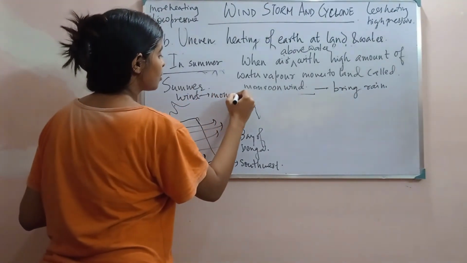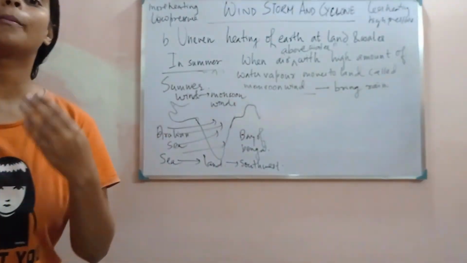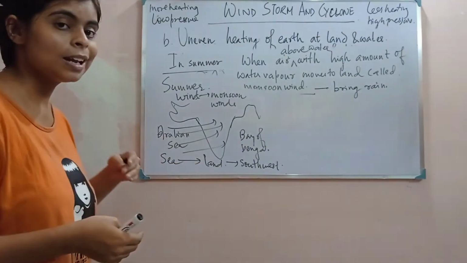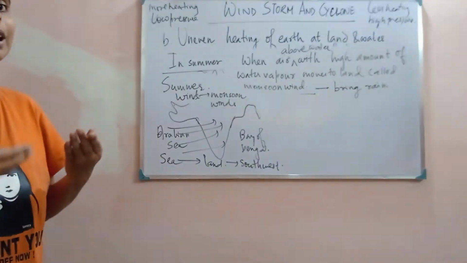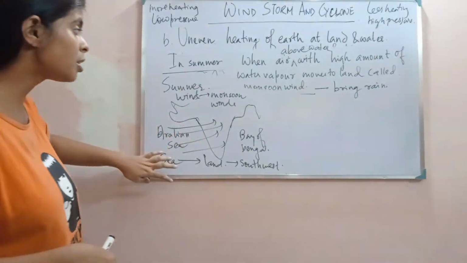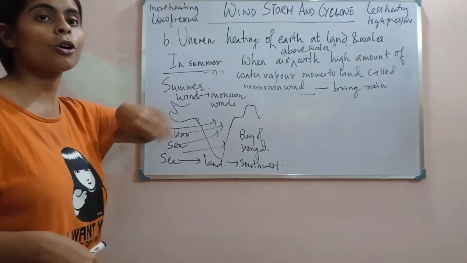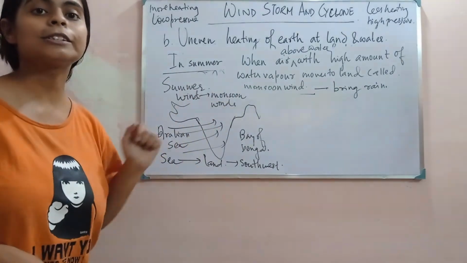These winds are monsoon winds, which carry a maximum amount of water vapor. Why water vapor? Because it is coming from the sea, where water is present, so the maximum amount of water vapor comes. Water vapor is carried from sea to land, and these winds are called monsoon winds. These monsoon winds flow in the summer season.